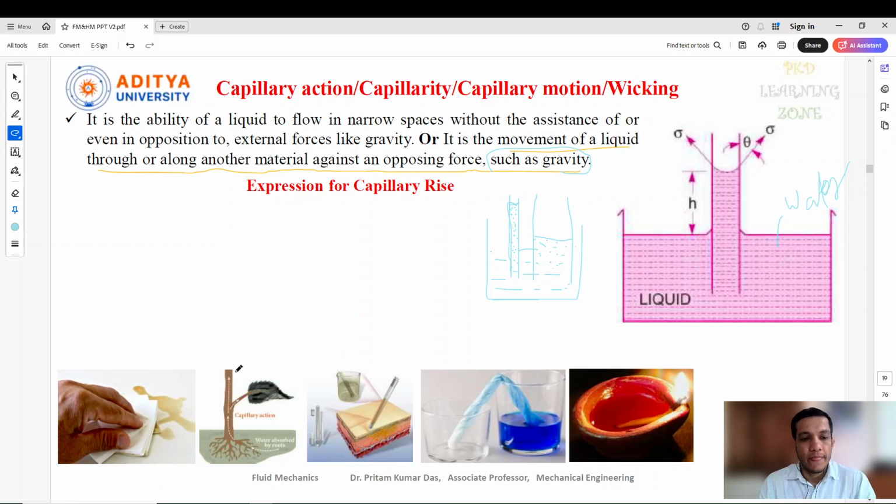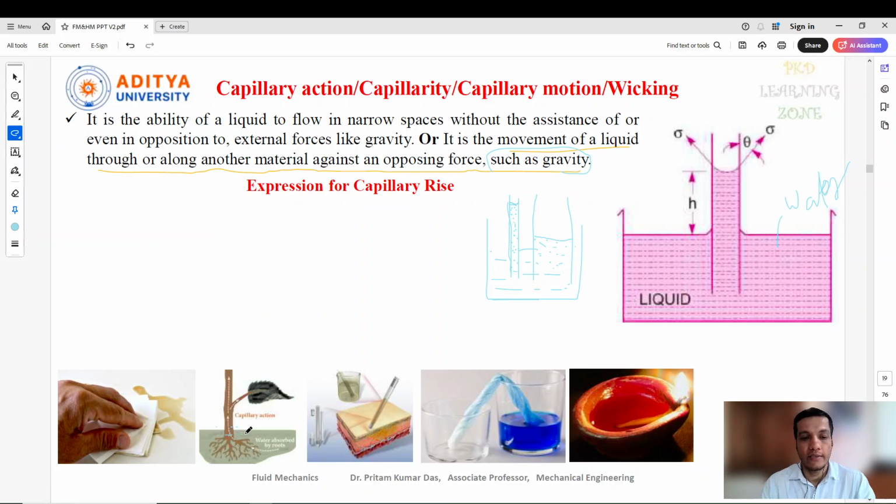If somewhere tea or coffee falls, immediately we take a tissue paper and clean that area. That means the tissue soaks up the liquid, that tea or coffee, immediately. So this concept also comes under capillarity. And one more example I've taken: when you pour water on plants or any kind of small trees, we give the water at the root level.